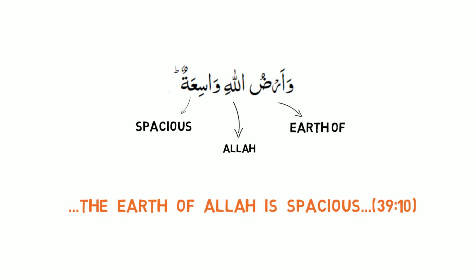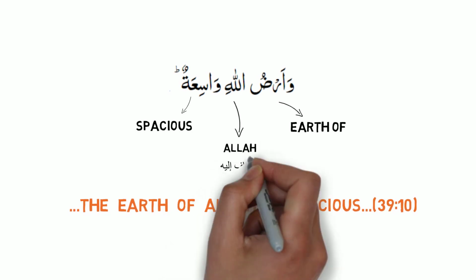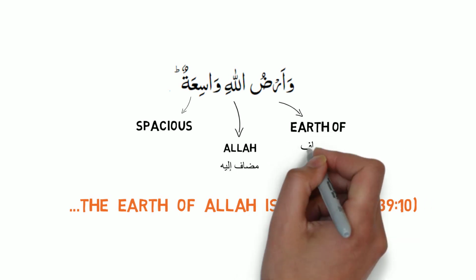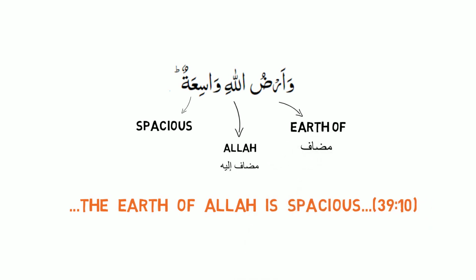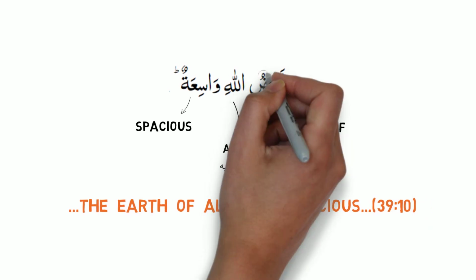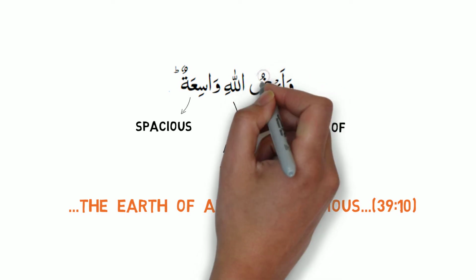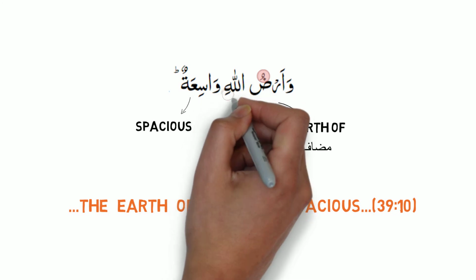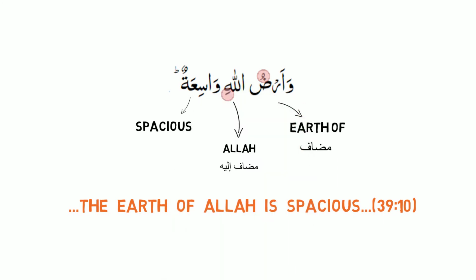When we look at who the earth is being referred towards, then we see that Allah is the mudaf ilay, and the mudaf, the thing itself, is ard. So we know the rule that mudaf has a dhamma, that's why ardu has a dhamma on it, and Allahi has a kasra, so it's translated as the earth of Allah or Allah's earth, ardullahi.